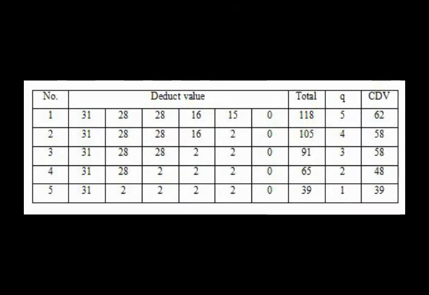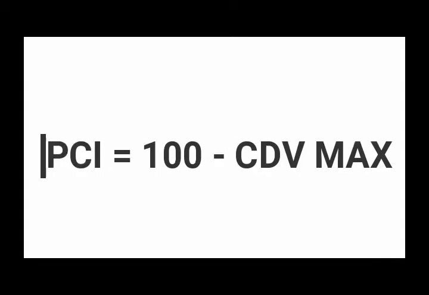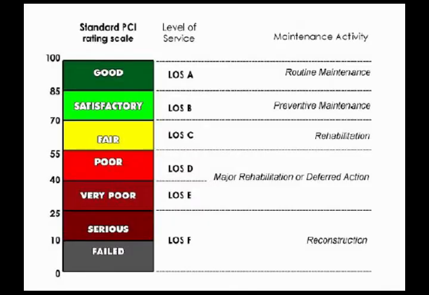From the graph, the CDF values obtained are 62, 58, 58, 48, and 39. The maximum value of CDF is 62. For the formula, PCI is equal to 100 minus the maximum CDF. The PCI value we get is 38. Based on the rating for a PCI value of 38, the section of pavement is in very poor condition and the level of service is E.